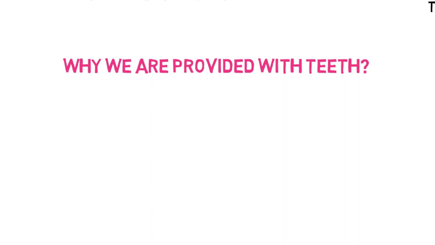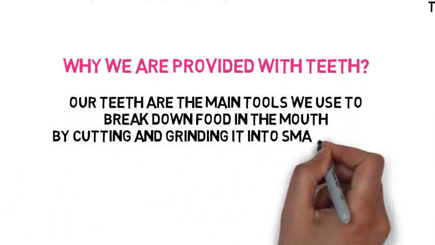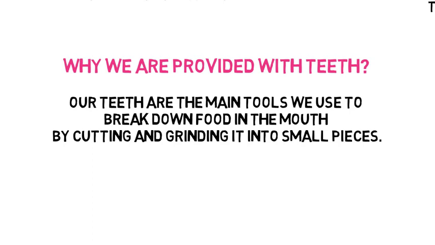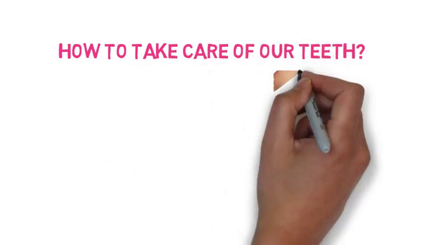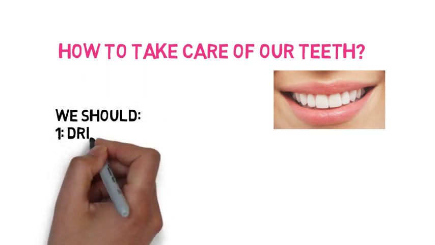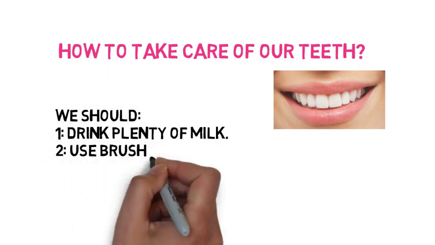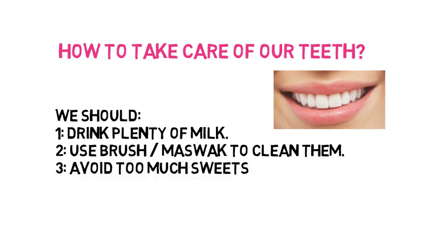Our teeth are the main tools we use to break down food in the mouth by cutting and grinding it into small pieces. And the last, how should we take care of our teeth? To take care of our teeth, we should drink plenty of milk, use a brush or maswak to clean the teeth and avoid too many sweets.